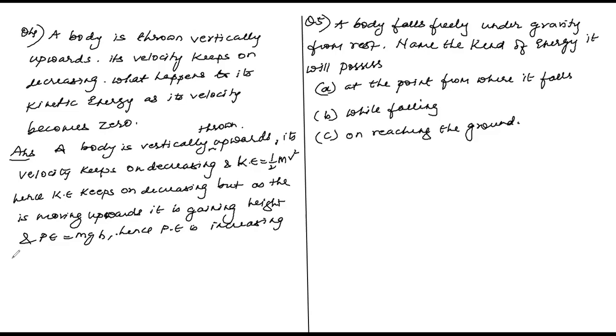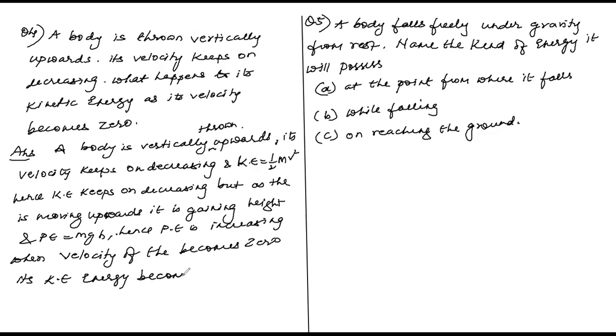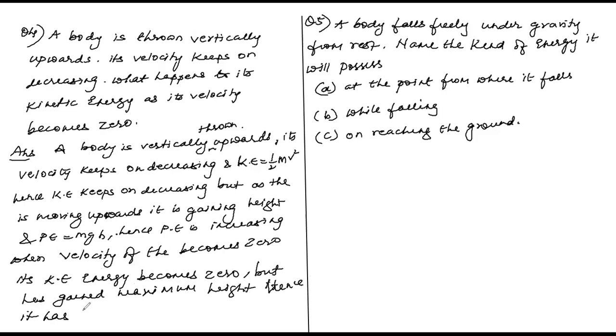When the velocity of the body becomes zero, its kinetic energy becomes zero, but the body has gained maximum height, hence it has got maximum potential energy.